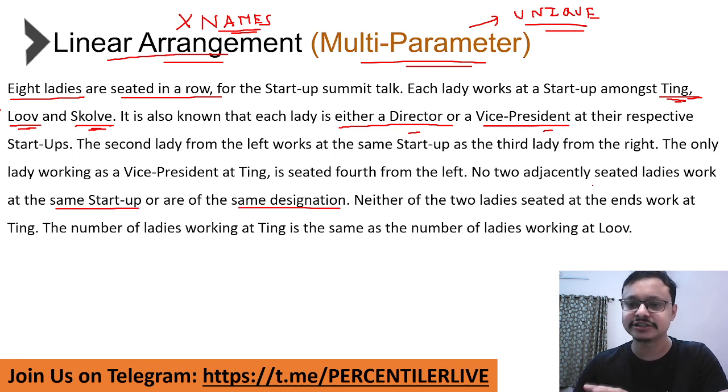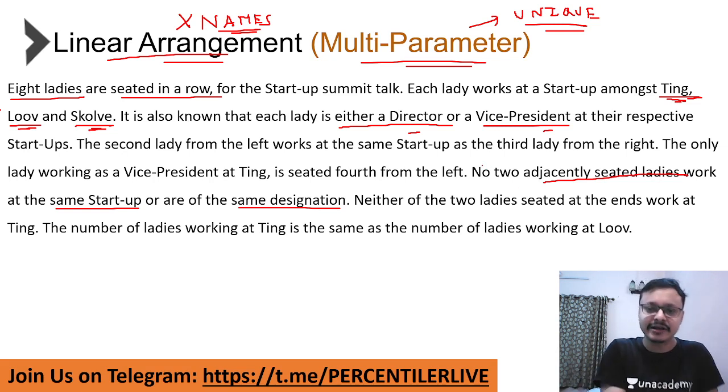The most important clue in this set is this one. That is, those who are seated adjacent are not from the same startup or from the same designation. Which means, in case of a director, on both sides of the director you'll have 2 vice presidents. You cannot have somebody of the same designation adjacent to you. Similarly, if you are a vice president, adjacent to you, you'll have 2 directors. A similar thing happens for the startups as well. If you are from Ting, you'll have the 2 other startups, that is Louvre and Skolv, amongst the people around you.